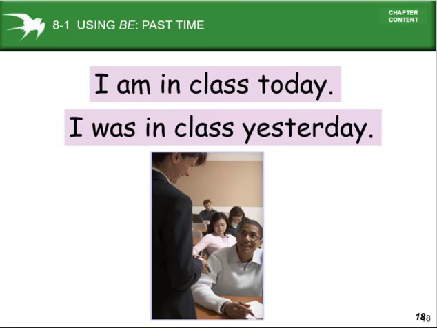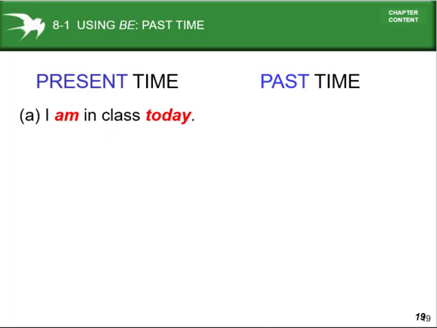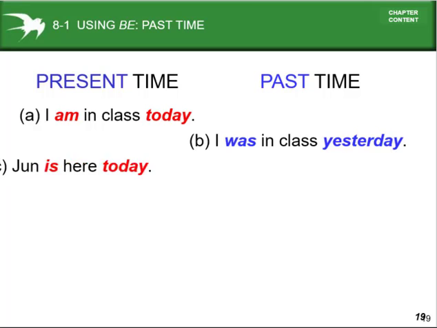So, using the be verb in the past time. I am in a class today. This indicates the present tense, but I was in a class yesterday. So look, yesterday indicates the past time. That is why we'll have to use was. I was in a class yesterday. So look at the comparison between the past time and present time. I am in a class today, but in the past, I was in a class yesterday.